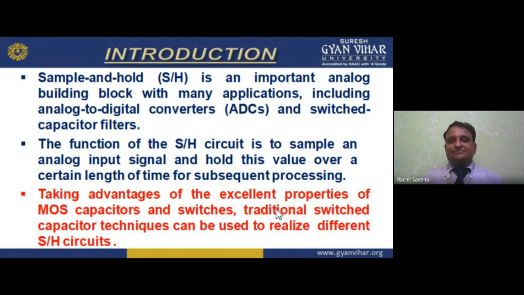But if I am talking about the capacitor, my dear student, the capacitive reactance is XC. XC is equal to 1 by omega C, which means 1 upon 2 pi FC. So XC is inversely proportional to the frequency. XC greater, frequency lower; XC lower, frequency greater.